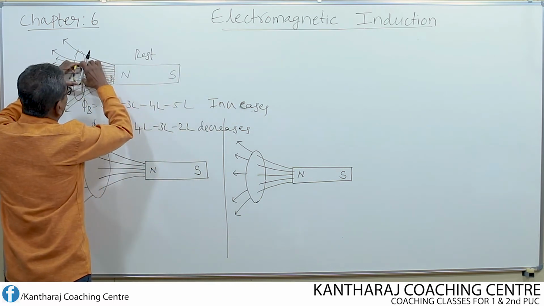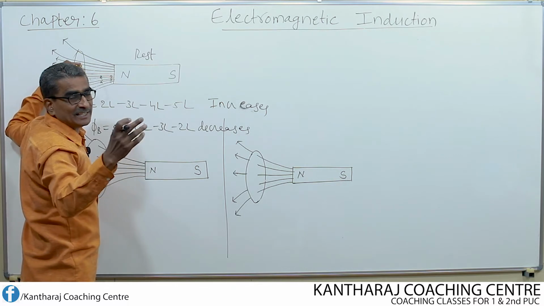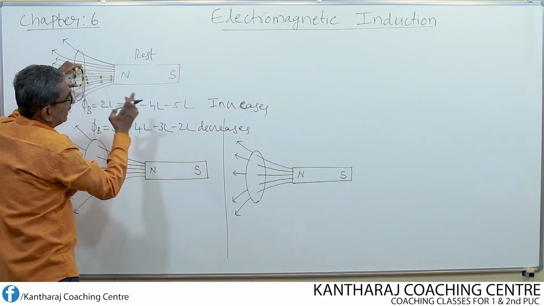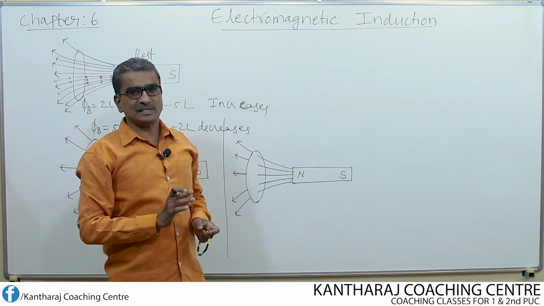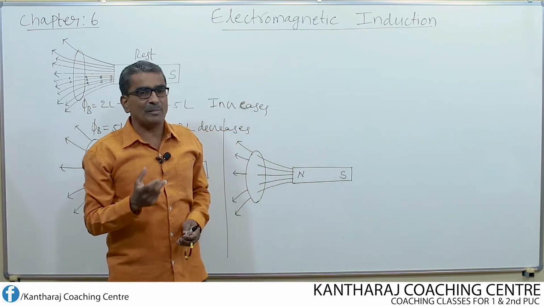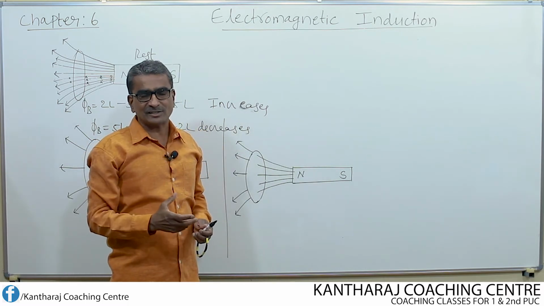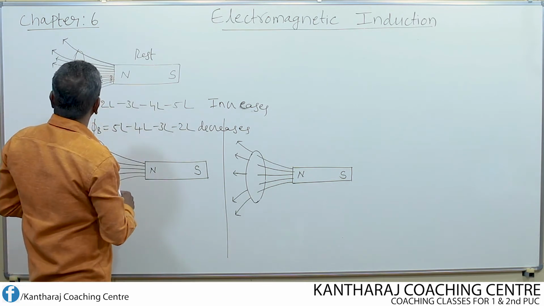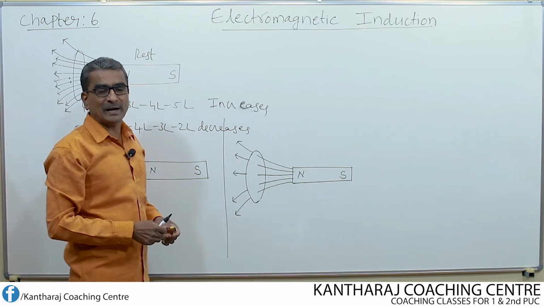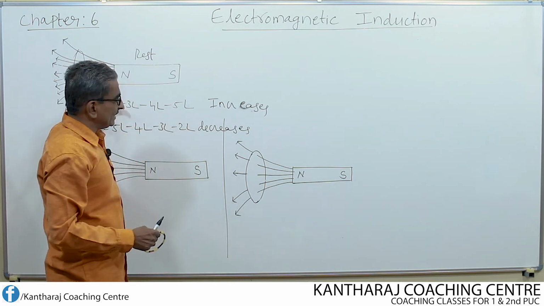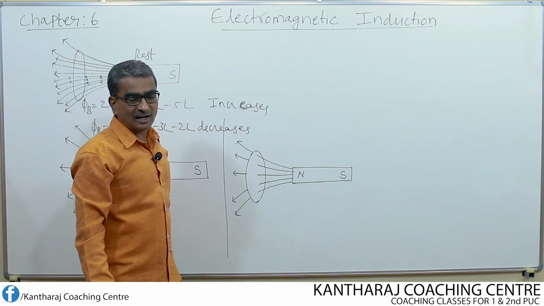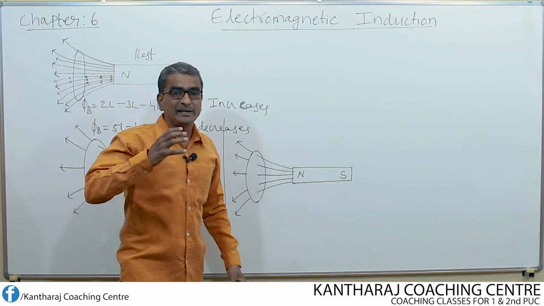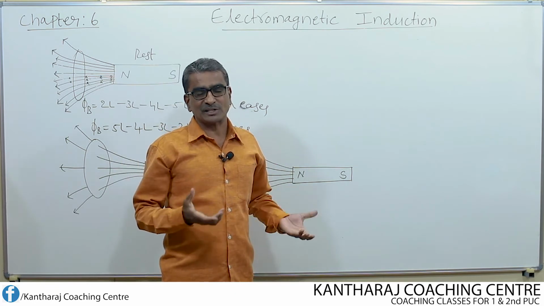If you move the north pole of the magnet towards the coil, the flux linking with the coil goes on increasing. If you move the magnet away from the coil, then the flux linking with the coil goes on decreasing. This is just for the sake of understanding how the magnetic flux linking with the coil changes when either the magnet is moved towards the coil or the coil itself is moved towards the magnet. Now, based on this understanding, let us state a law known as Lenz's law, which is used to find the direction of induced EMF as well as induced current.